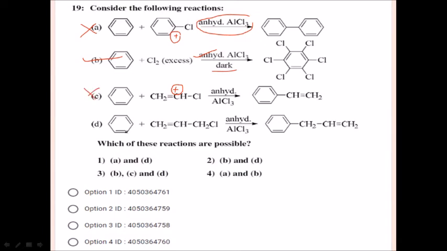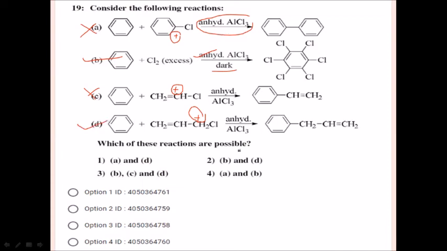What about this? Benzene upon reaction with allyl chloride, yes, anhydrous aluminum chloride gives allyl carbocation. This is highly stable. Allyl compounds are very easily prepared using this Friedel-Crafts alkylation reaction. So allyl chloride is highly stable. This gives the allyl compound of this. So option B and option D are going to be formed using anhydrous aluminum chloride.